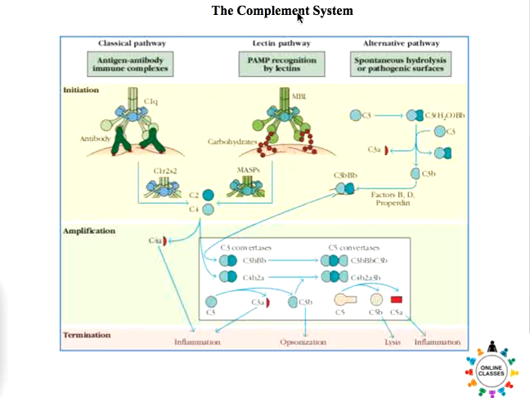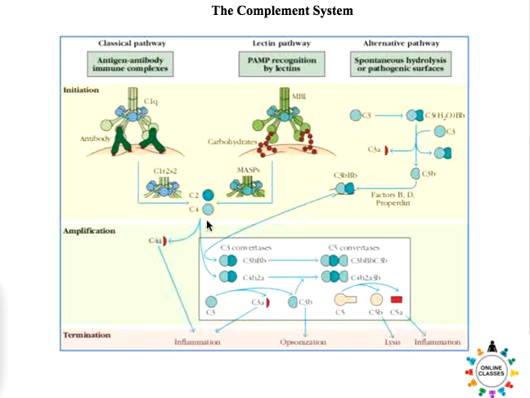Now let's consider the lectin pathway. The lectin pathway is initiated when lectins recognize the pattern recognition receptors present on the foreign pathogen, and the complex is then activated. Once this complex is activated, it joins the C4 component of the lectin pathway.